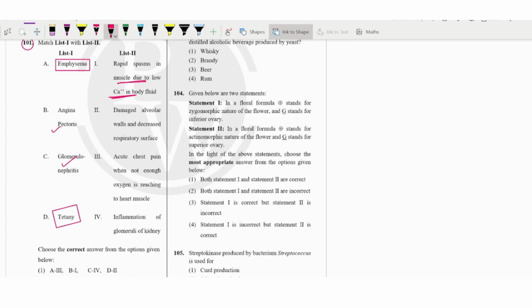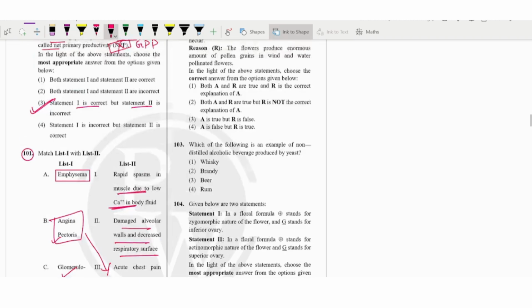D first is given in these two options only, and let us match with B and C. So B is angina pectoris, and in angina pectoris what we have seen? We have seen that the heart is not getting enough oxygen reaching the heart muscle. So B should be 3, given in the fourth option only. Okay, and A is what? A is emphysema, damage to the alveolar wall, decreasing the respiratory surface. Obviously it is given here only. So that is absolutely correct. So we'll go with the fourth option.